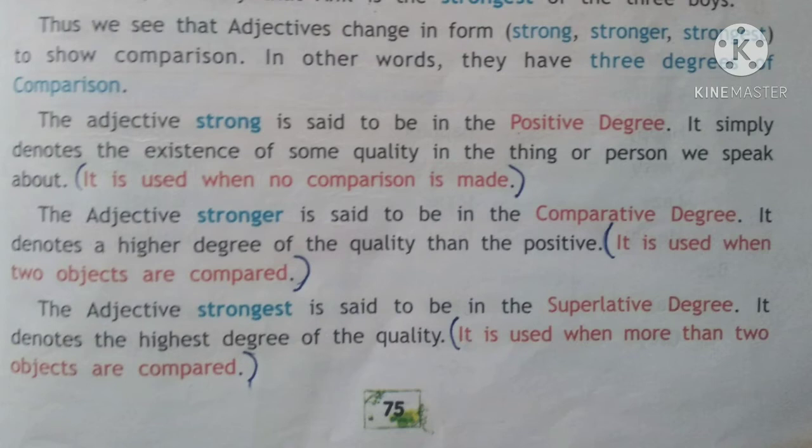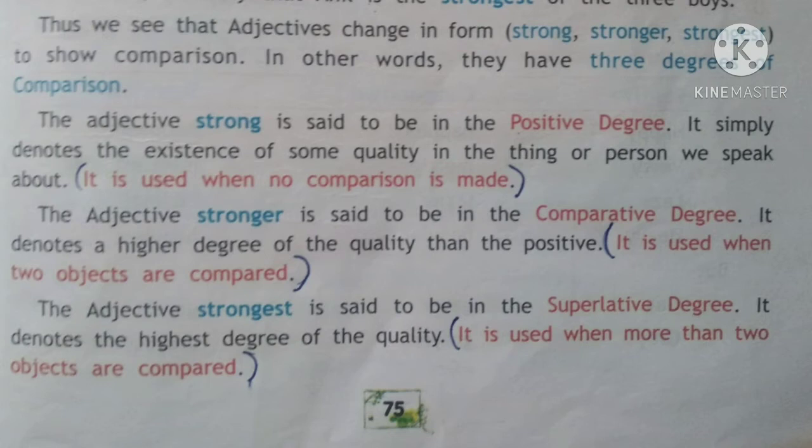And the last, the adjective strongest is said to be in the superlative degree. It denotes the highest degree of the quality. So it is used when more than two objects are compared. When we need to make a comparison of one thing to many other things, we use this degree, which is called the superlative degree of comparison.